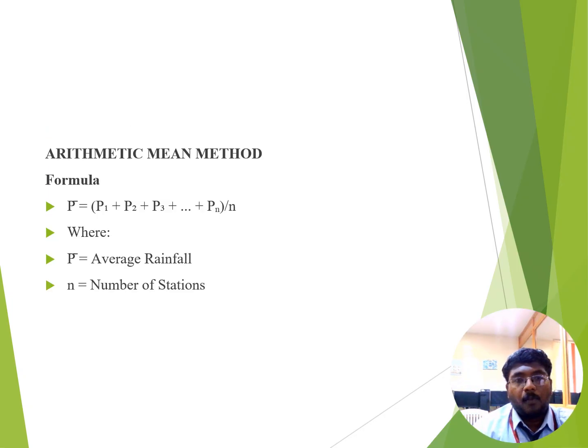They are the arithmetic mean method, the Thiessen polygon method, and the isohyetal method. Next we see about the arithmetic mean method. The arithmetic mean method is a simple method that calculates the average by adding up the rainfall totals from all gauge stations and dividing by the number of stations. The formula is P equals P1 plus P2 up to Pn divided by n, where P is the average rainfall, and n is the number of stations present in the particular location.